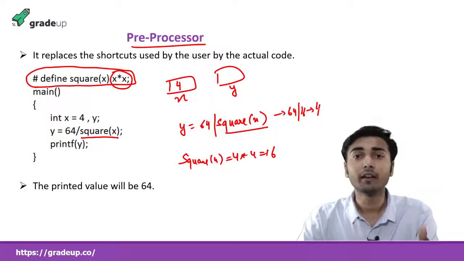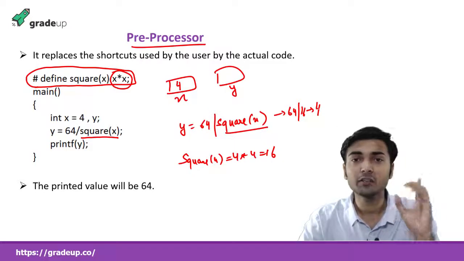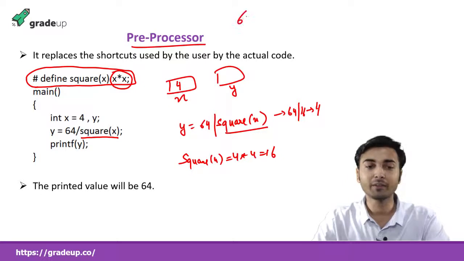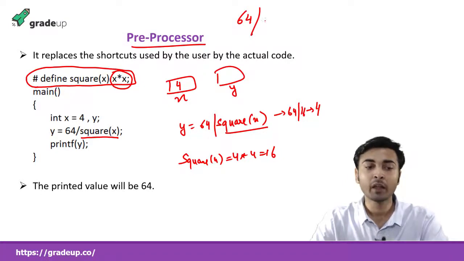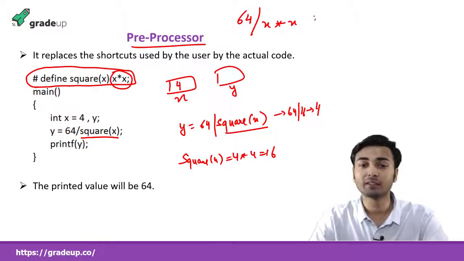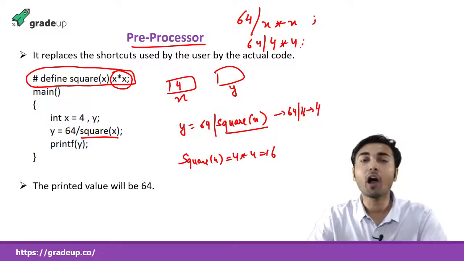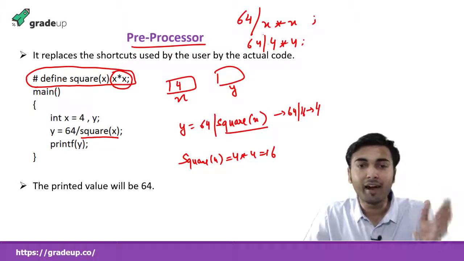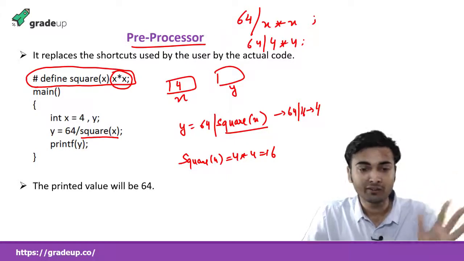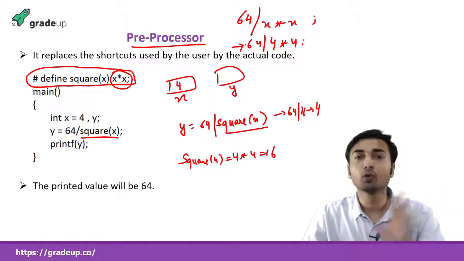But that is not the way. The first process of compilation is the preprocessor. The preprocessor replaces. How will it replace? It will replace 64 / square(x), and square(x) is x*x, so it becomes 64 / x*x. Now what is x? 4. So 64 / 4*4. How will this be executed? Divide and star both have the same precedence, right? But associativity is from left to right.